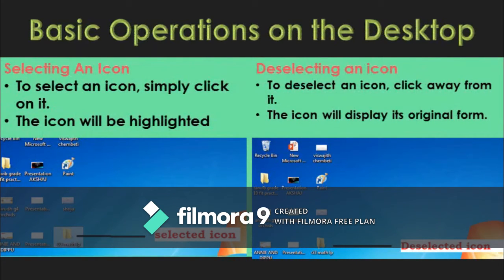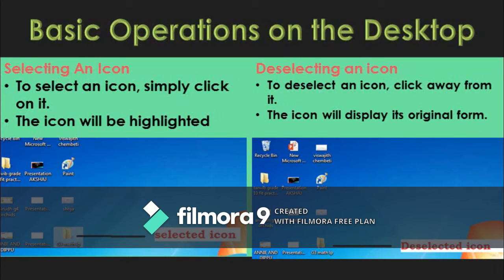Basic operations on the desktop. First is selecting and deselecting icons. First we'll see selecting an icon. To select an icon on desktop, simply click on it. It will be highlighted. It means it is selected.